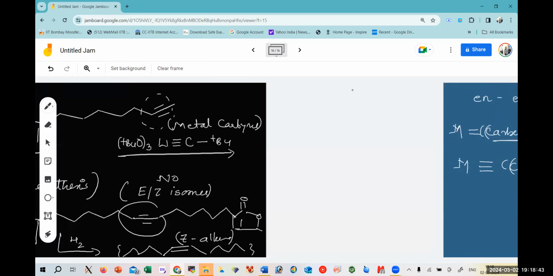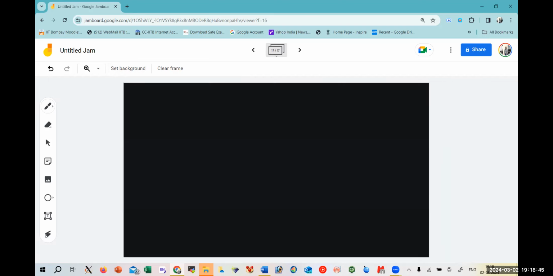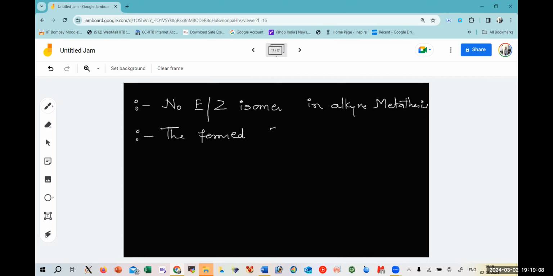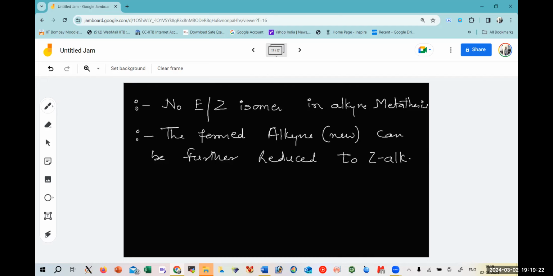So in this type of reaction, the highlighting points are, first, here we didn't find any E or Z isomer in alkyne metathesis, because it would not be having any choice of it. It is just a linear chain. Second, after we have formed a new alkyne after the metathesis, that can be further reduced to only a Z alkene. So here we are getting the selectivity.